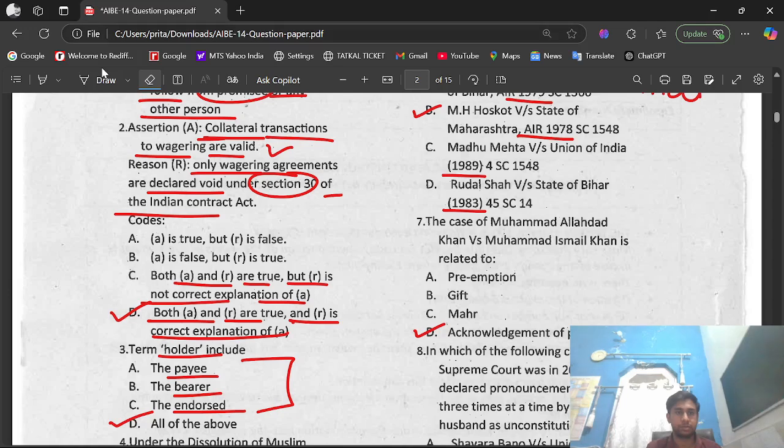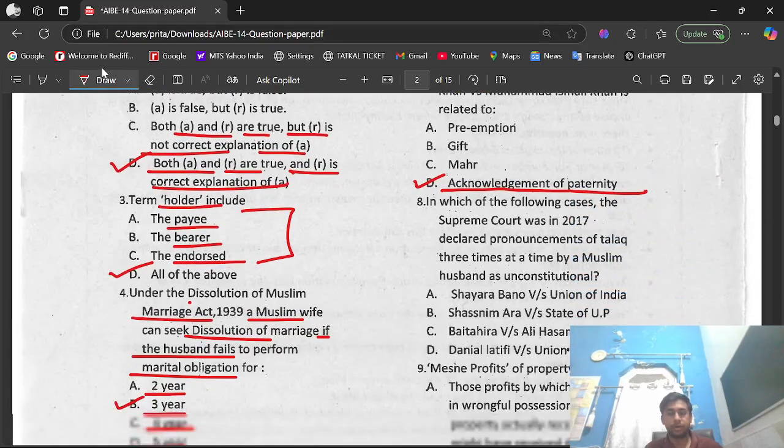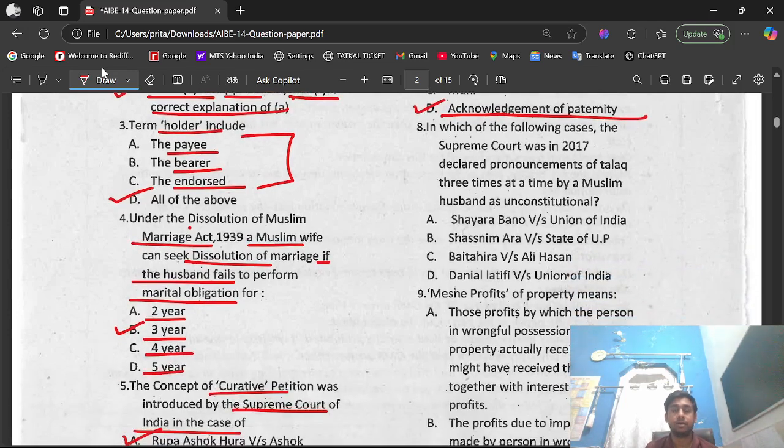You can adjust the video accordingly. If I am going slow, you can increase the speed of this video, like you can watch it on 2x or 1.75x or 1.5x according to your comfort.